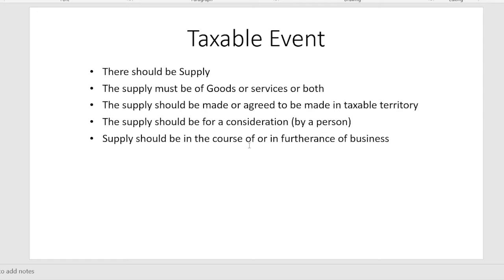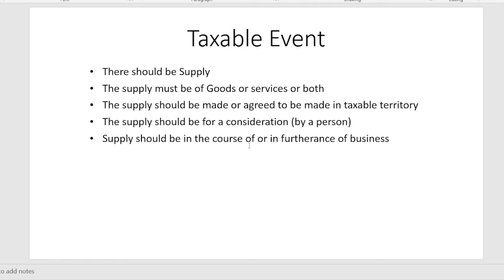The supply must be of goods or services or both. That means the commodities which we have supplied or are going to supply should fall in the definition of goods and services. So if it is not goods, say for example money, or services, then that will not count. A pure love of parent and children will not be treated as services.